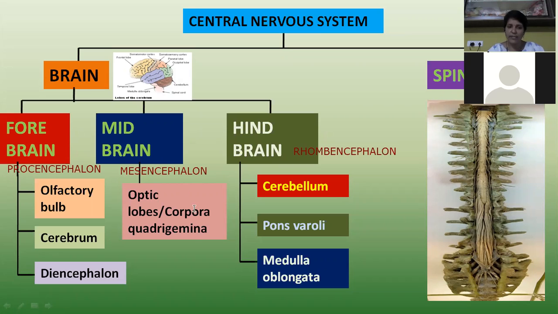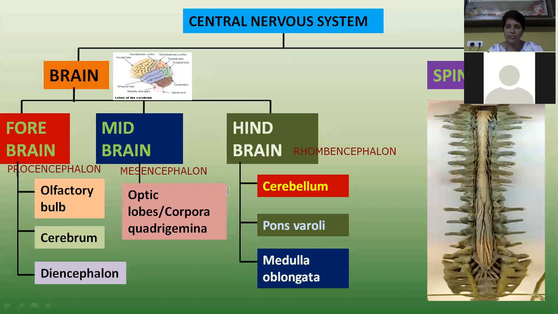Mesencephalon or midbrain has only one region, that is optic lobes or corpora quadrigemina. I will explain these in a later class. Hindbrain is formed by three regions: cerebellum, pons varoli, and medulla oblongata. Each and every part you have to explain in detail.